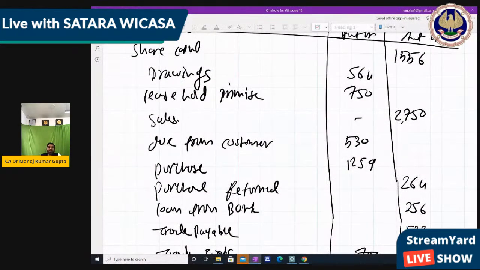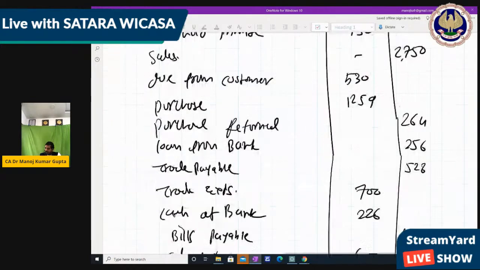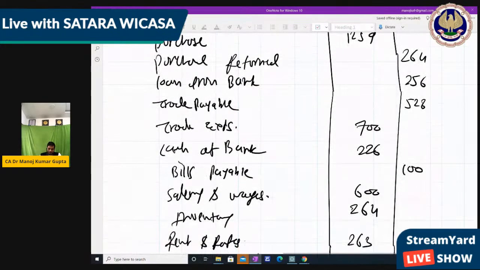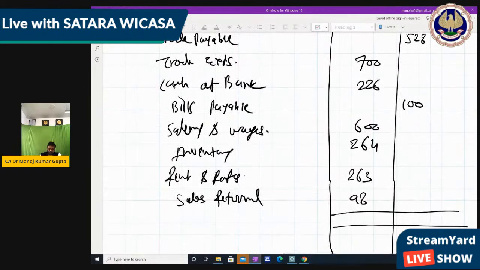First I am taking the total of debit. You take the total of credit. So that the account tallies. 564 plus 750 plus 530 plus 1259 plus 700 plus 226 plus 600 plus 264 plus 263 plus 98.